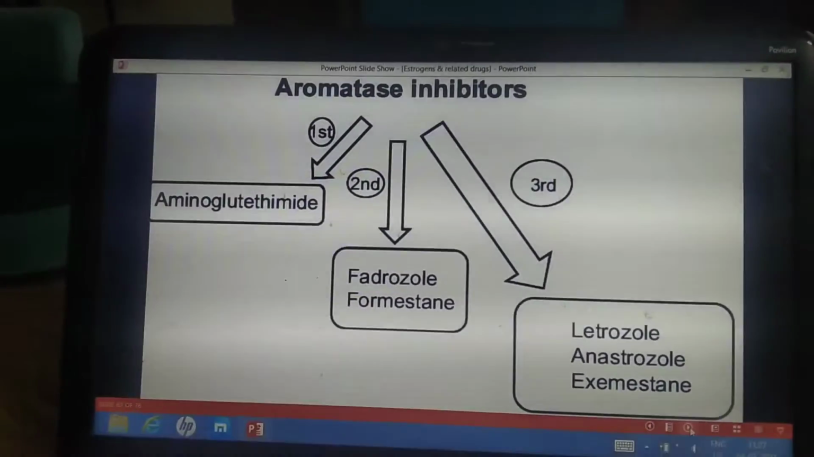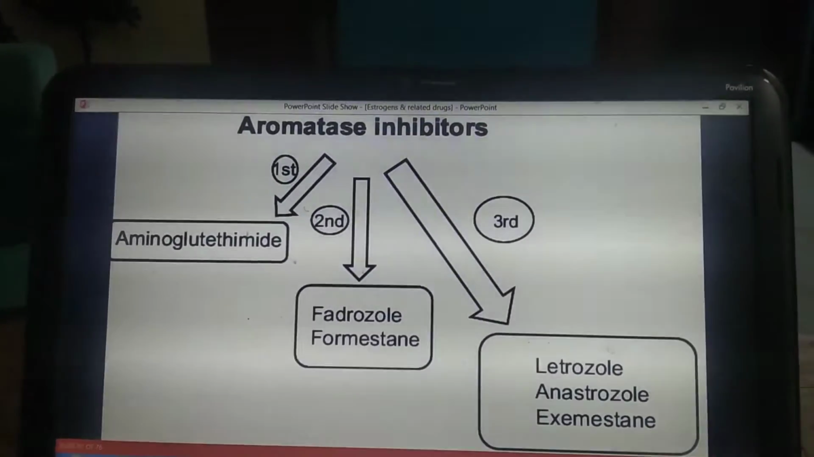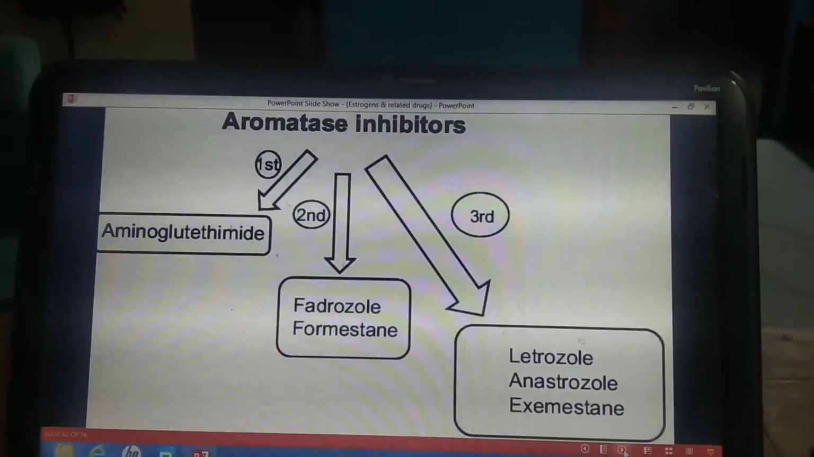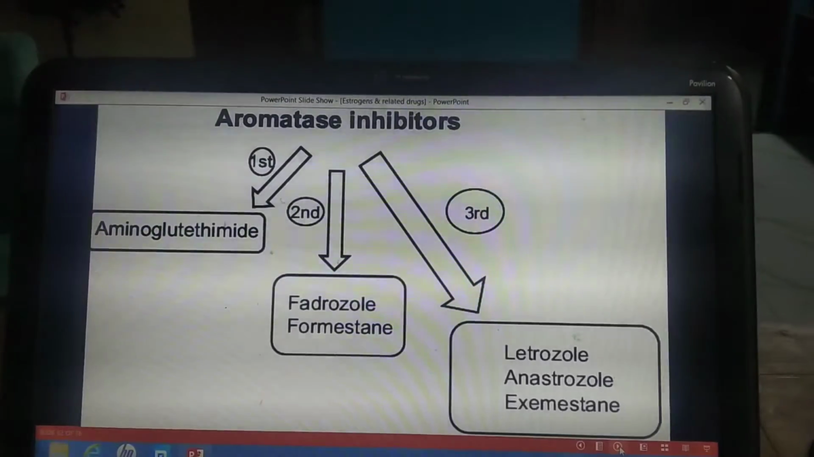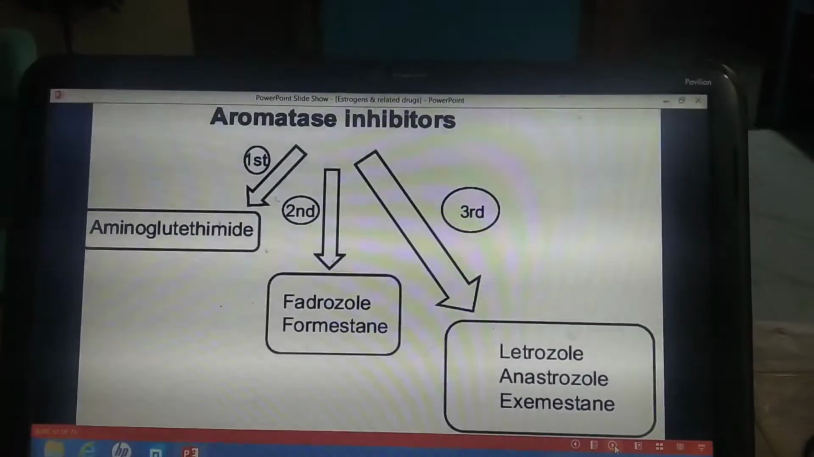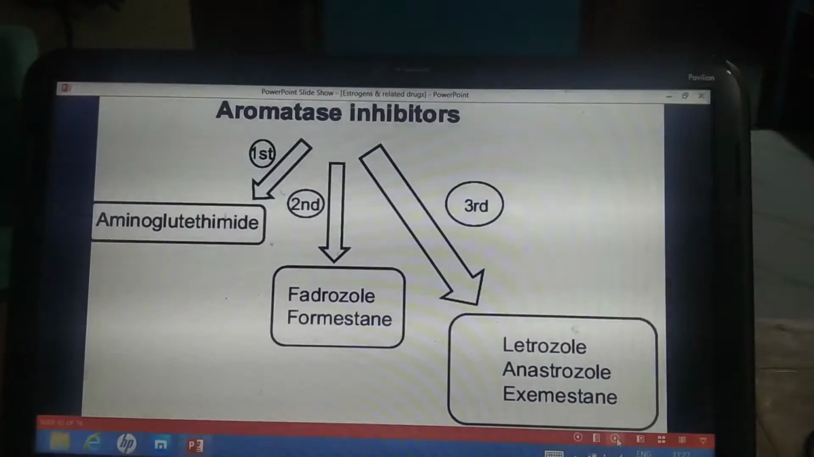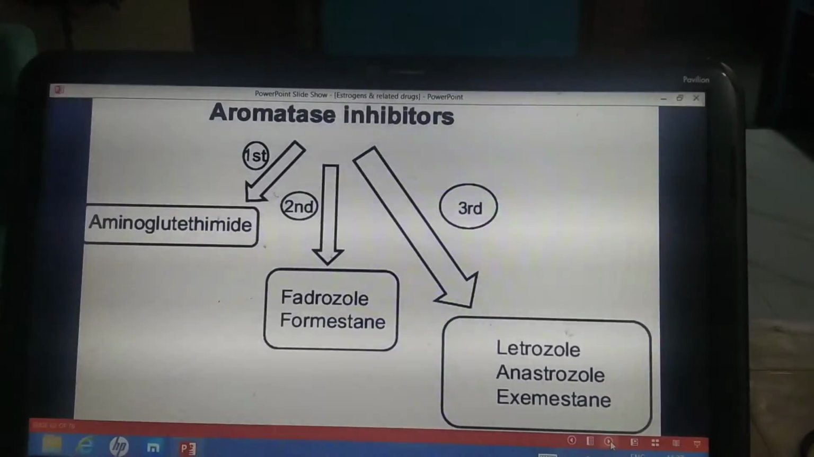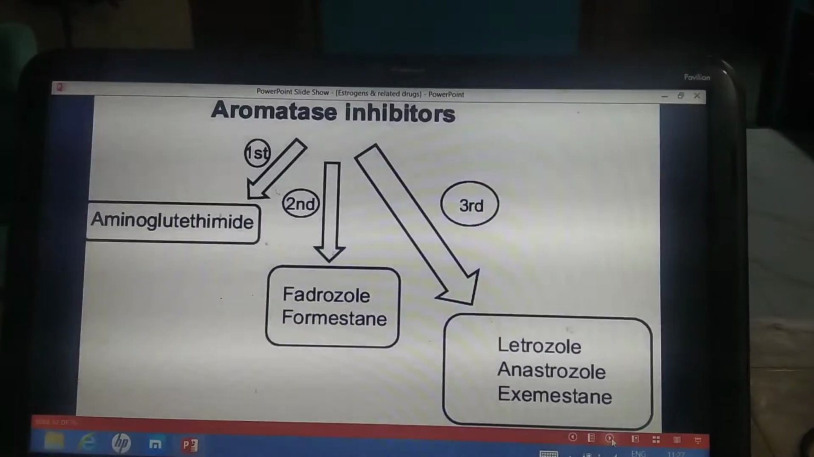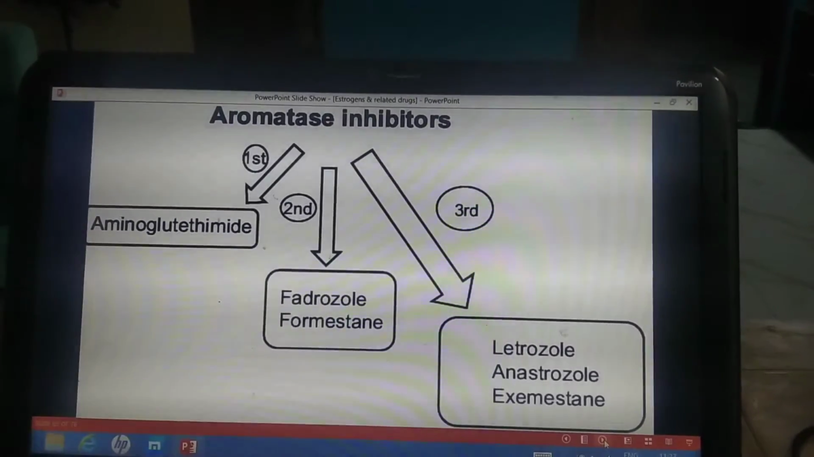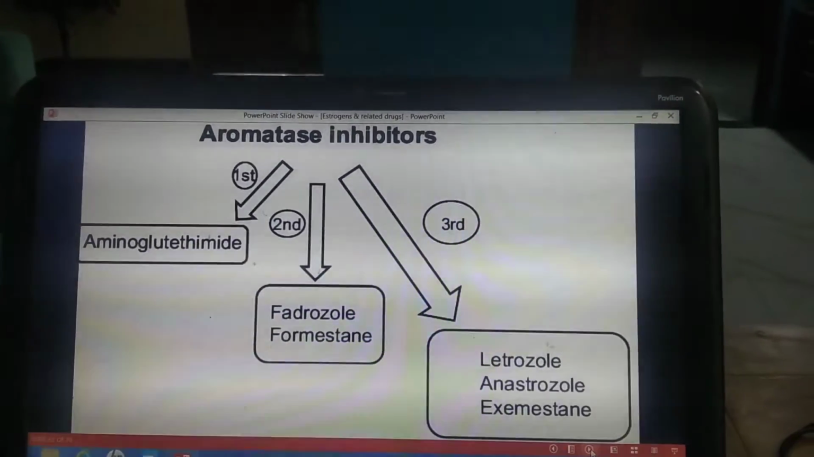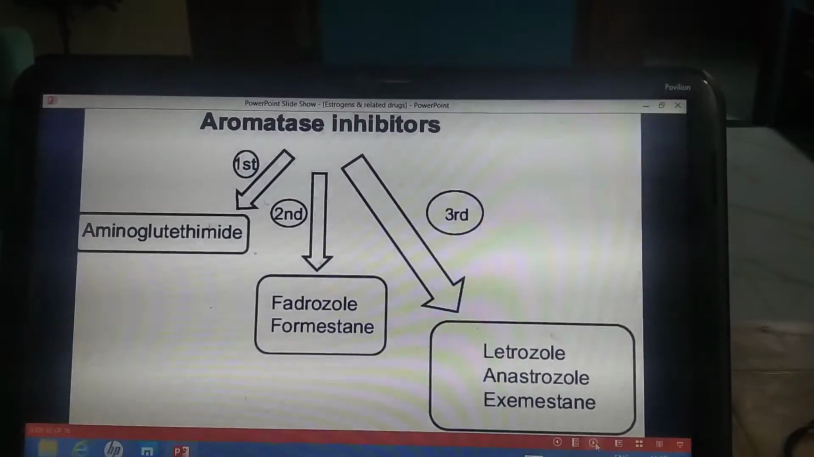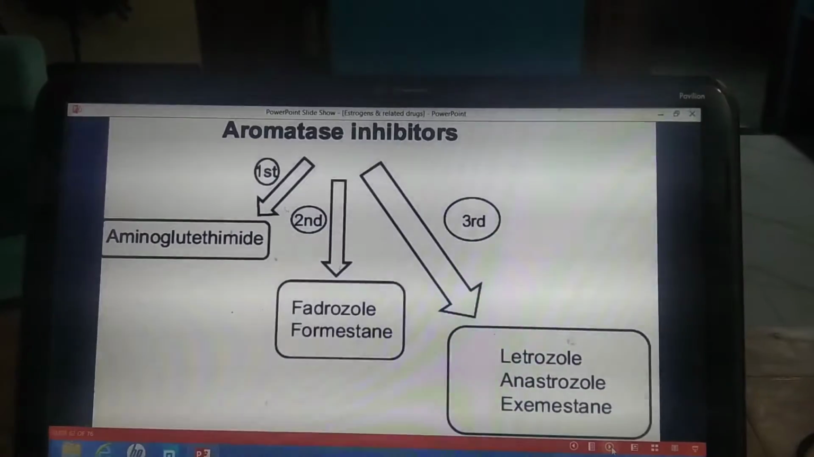Now coming to the generations of the aromatase inhibitors, there are three generations. First generation is aminoglutethimide, second generation is fadrozole and formestane, and third generation are letrozole, anastrozole and exemestane. Out of these, letrozole and anastrozole are the reversible inhibitors. They are non-steroidal agents, while exemestane is a steroidal agent and it is an irreversible inhibitor of the aromatase enzyme.